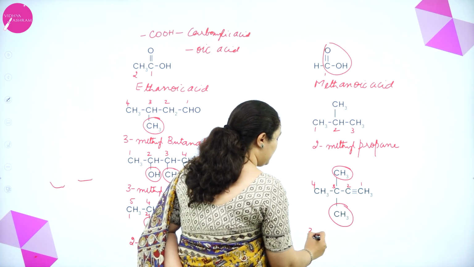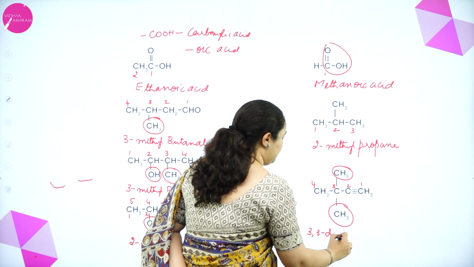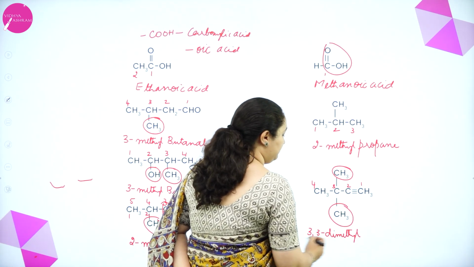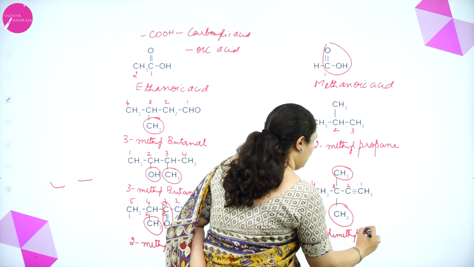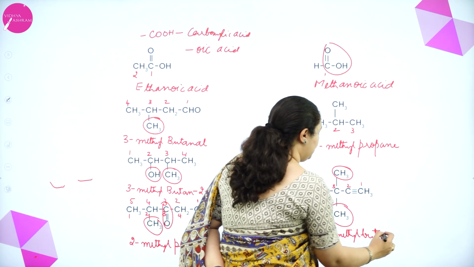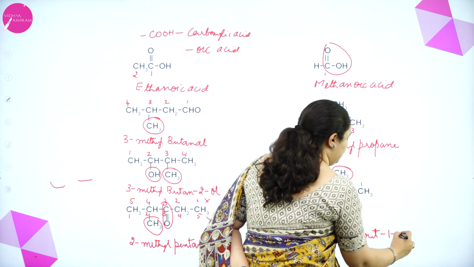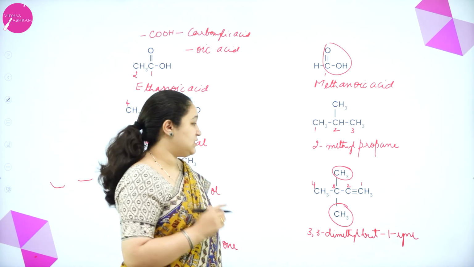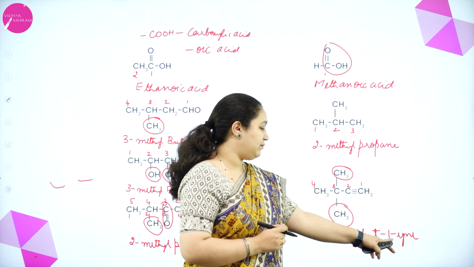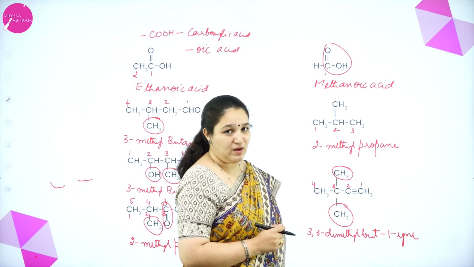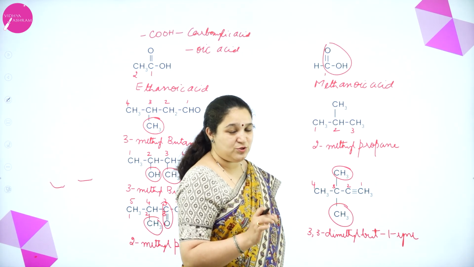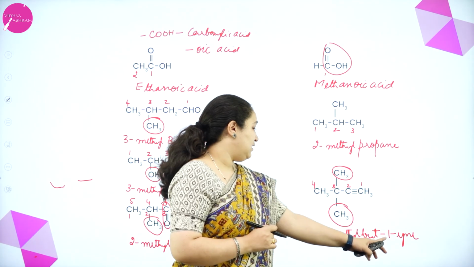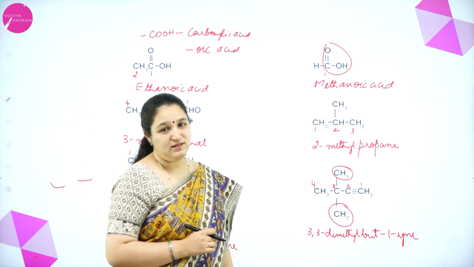I'll write it as 3,3-dimethyl but-1-yne. Why yne? Because the first carbon atom and the second carbon atom have got the carbon-carbon triple bond. Okay. So this is the correct way of writing the names.